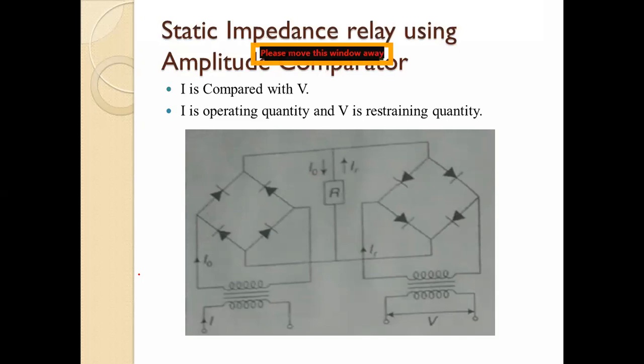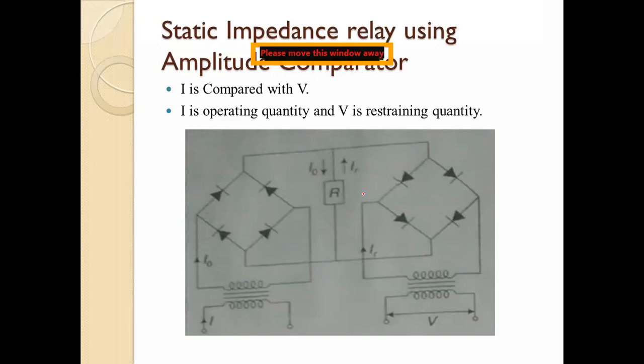We are using this as a comparator. First it is supplied with the operating current I0. You can see that the current transformer is there, and whatever current flows through the rectifier is I0. This is the bridge rectifier. All of you know the operation of a bridge rectifier. It rectifies the current, because this is from transmission lines where we take AC, so we have to convert that into DC.